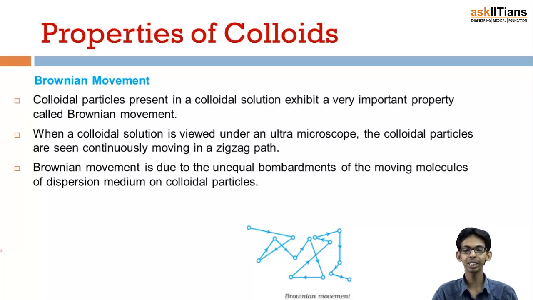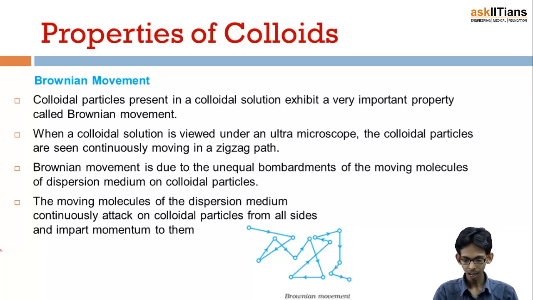The Brownian movement is basically due to unequal bombardment of the moving molecules of the dispersion medium on colloidal particles. The moving molecules of the dispersion medium continuously attack the colloidal particles from all sides and impart movement to them. So the basic reason for Brownian movement is the collision between the dispersed phase, that means colloidal particles, and the molecules of the dispersion medium. They keep on colliding, because of which the colloidal particles are always in zigzag motion.